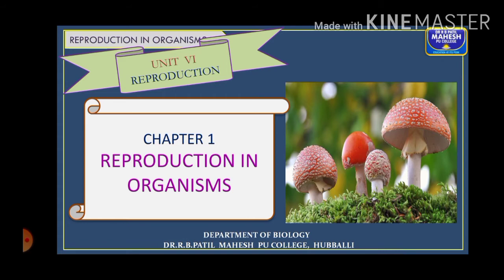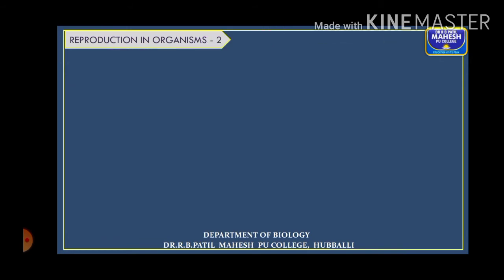I'm Mrs. Divya dealing with the chapter 1 reproduction in organisms, and this is the second lecture. So previously in the last lecture we had discussed what is reproduction, the lifespan of different organisms, and we started with the different types of asexual reproduction. So we'll continue with the same, starting with budding. The last three we have discussed in the last lecture. The next one we are going to discuss in this video is budding.